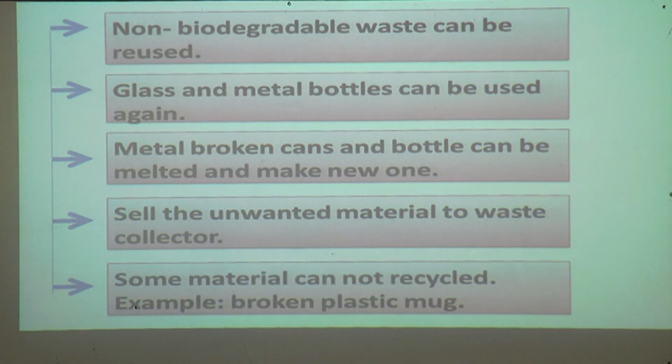Some materials cannot be recycled, for example, a broken plastic mug. It cannot be recycled, but you can plant small trees in that plastic mug.